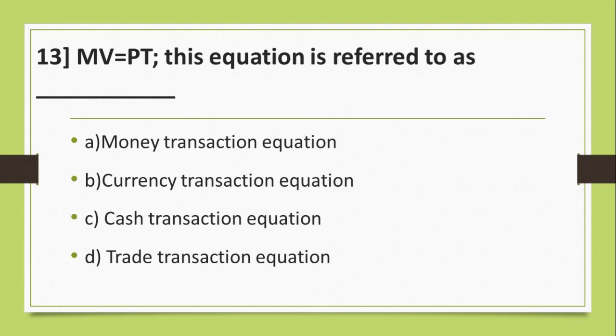Question number 13. MV equals PT. This equation is referred to as A. Money transaction equation, B. Currency transaction equation, C. Cash transaction equation, D. Trade transaction equation. And the answer is C. Cash transaction equation.